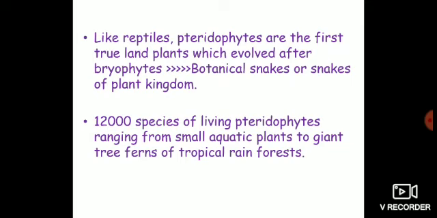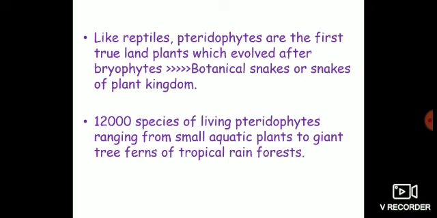Because they are very much similar to the reptiles of animals. Just like reptiles in the animal kingdom, they invaded first. They first invaded the land. Same is the case with pteridophytes, because pteridophytes have evolved vascular tissues. Vascular tissues are required for plants to live in terrestrial habitats.